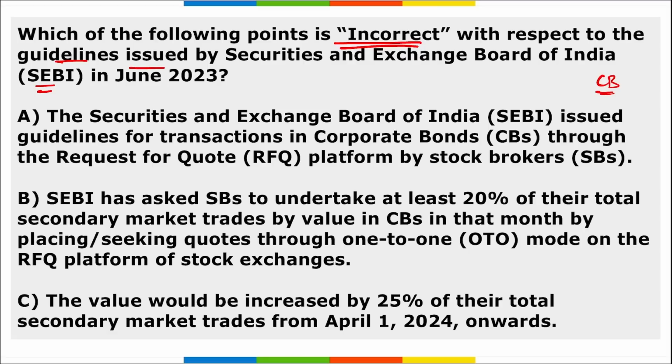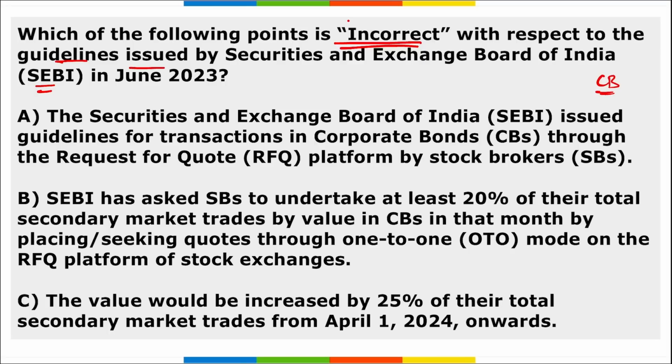Also, SEBI has asked the stock brokers to undertake at least 10% of their total secondary market trades by value in the CBs, that is corporate bonds, in that month. This instruction would be applicable for all the trades in proprietary capacity with effect from 1st of July, and the value would be increased to 25% of the total secondary market trades from 1st of April 2024 onwards.